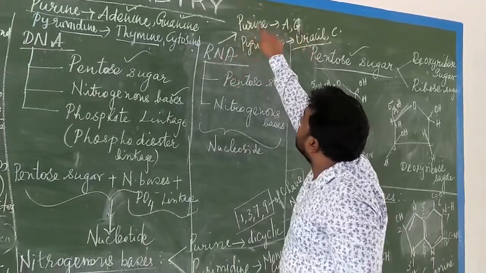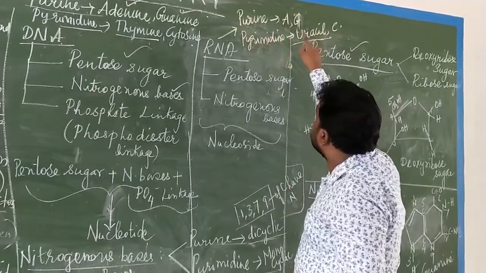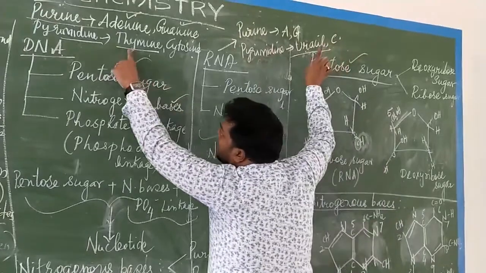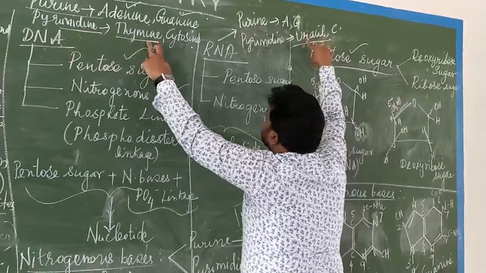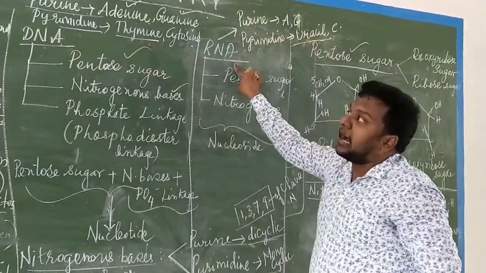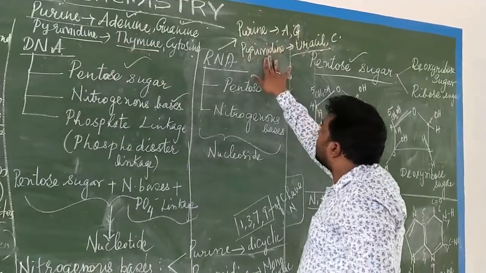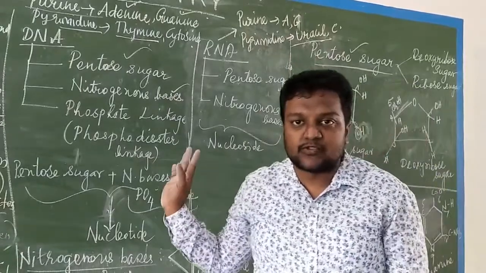For RNA, the purine bases are adenine and guanine, and the pyrimidine bases are uracil and cytosine. The thymine in the pyrimidine of DNA is replaced by uracil in the pyrimidine of RNA. DNA la pyrimidine the thymine irukku, pyrimidine of RNA la instead of thymine the uracil is present. This is the nitrogenous bases.